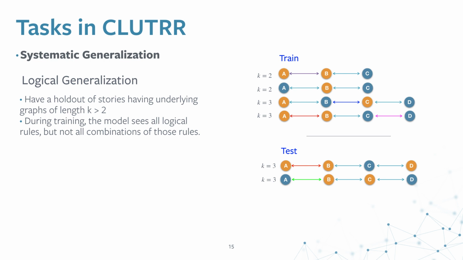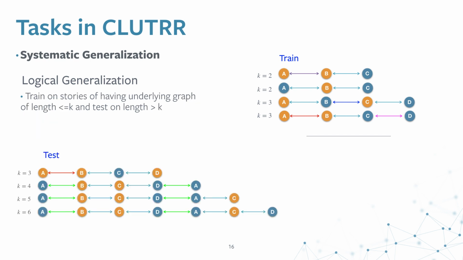During testing, we provide some unknown combinations of the 3-hop setting for the models to figure out the relation. But then we can extend this to a much more complex logical generalization where we provide larger and larger combinations of relations at test time, while we provide a smaller combination of relations in the training set.